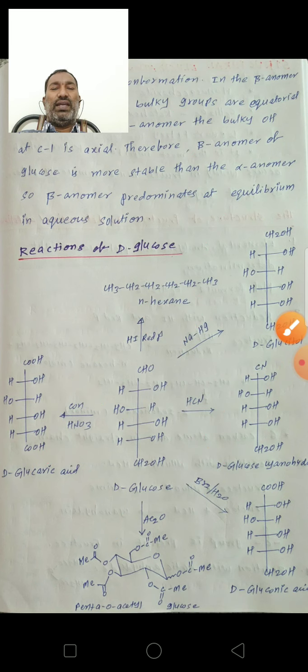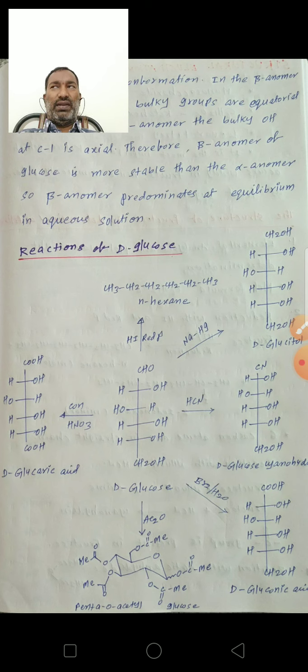So these are all the reactions of D-glucose. D-glucose reacts with HI and red phosphorus to give n-hexane, and with sodium amalgam to give D-glucitol, and it reacts with hydrogen cyanide to form a cyanohydrin.